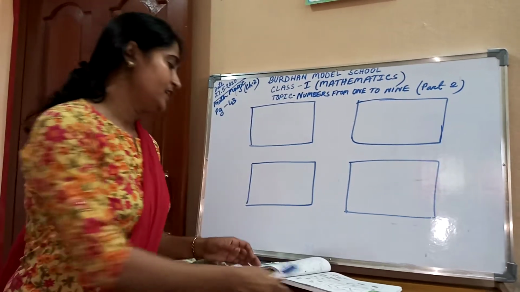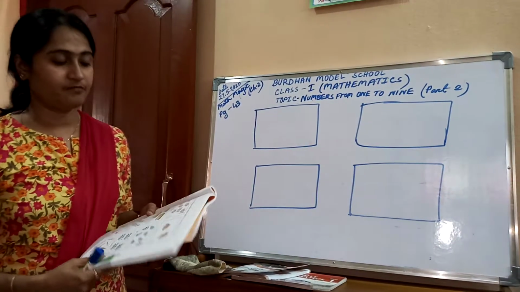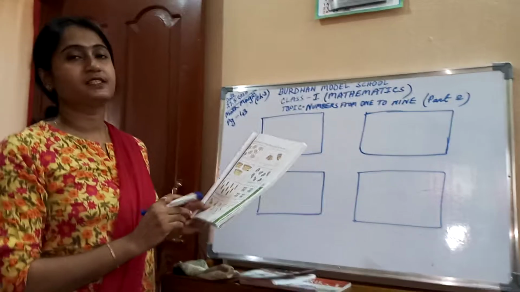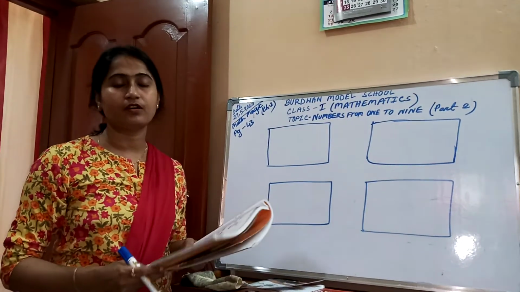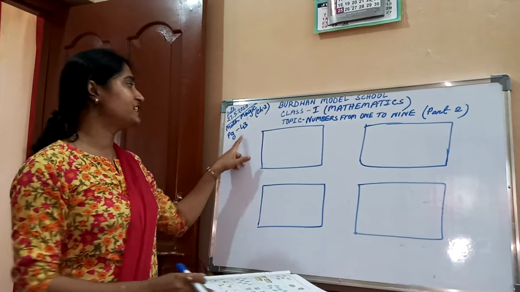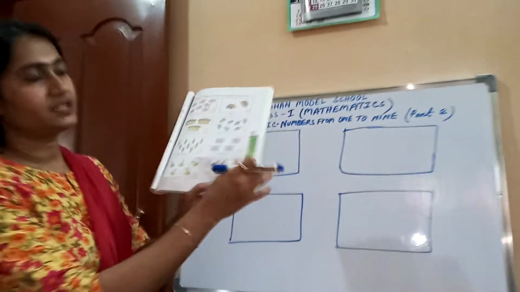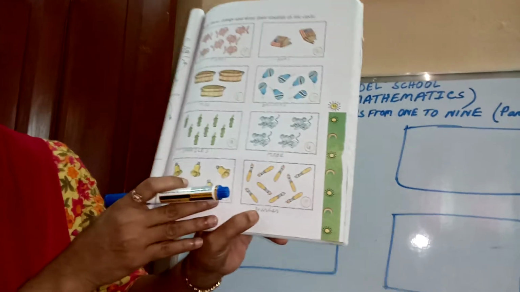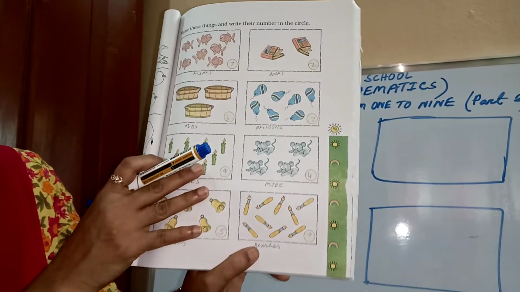Okay children, let's start today's class 1. Class 1, please take out your Math Magic book. All of you please take out your Math Magic book. Chapter number 2 and page number 43. Please open page number 43. Today I will start from this page.